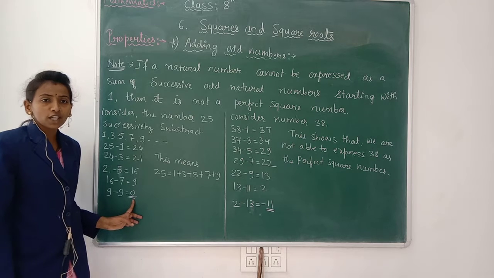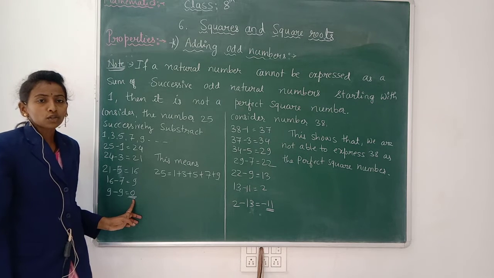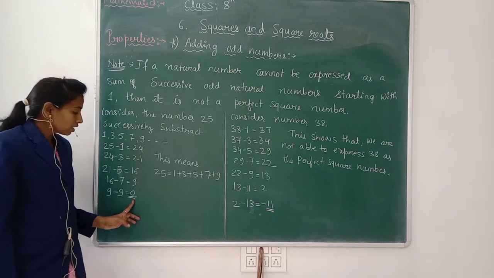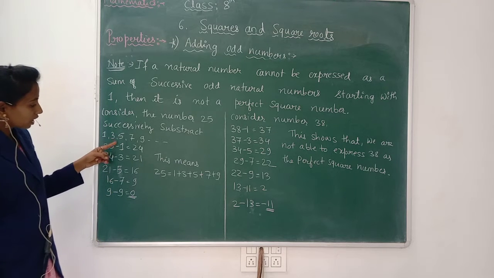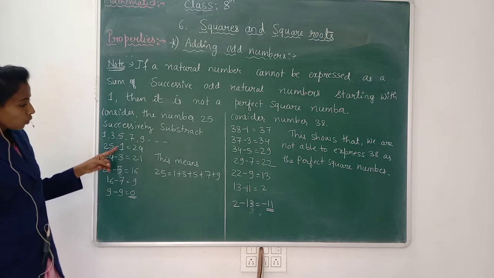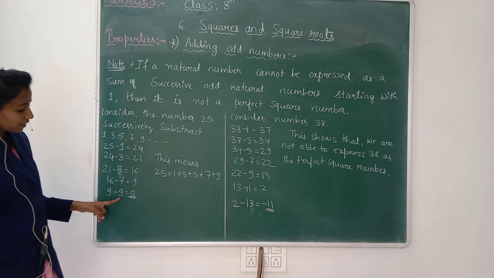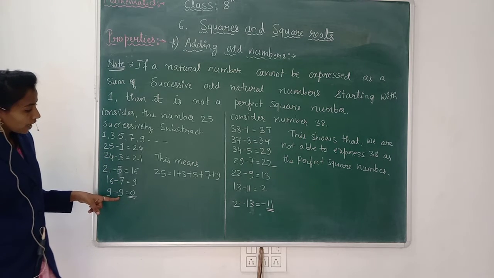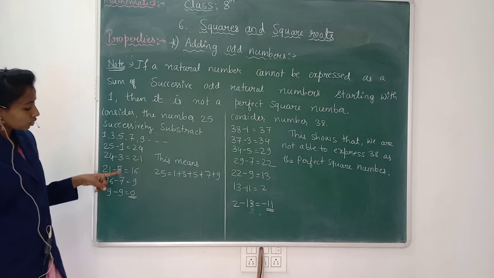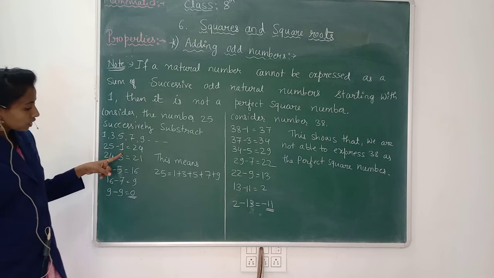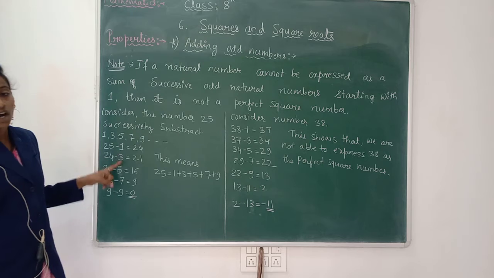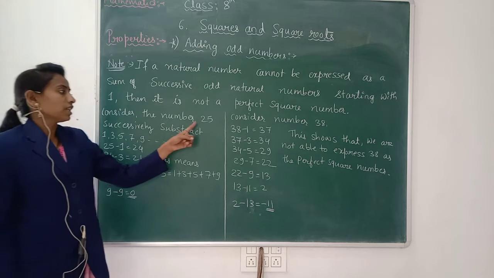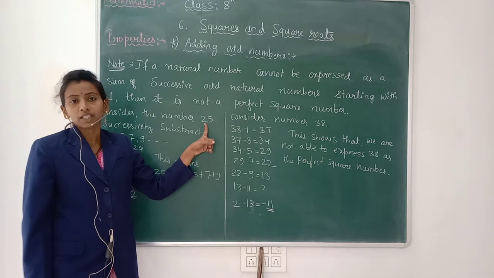When you get the result 0, you have to stop here. So what odd numbers have you taken? 1, 3, 5, 7, 9. You have to add all of these. When you add all these odd numbers, whatever number comes will be our result.